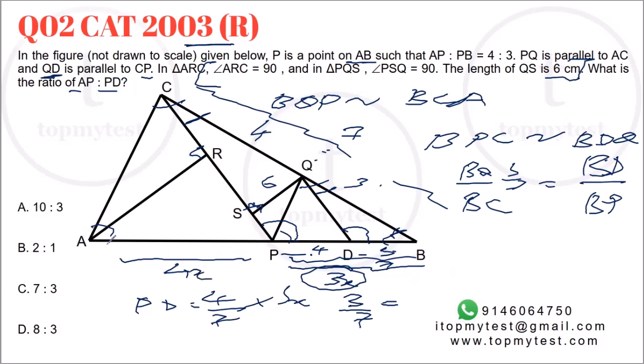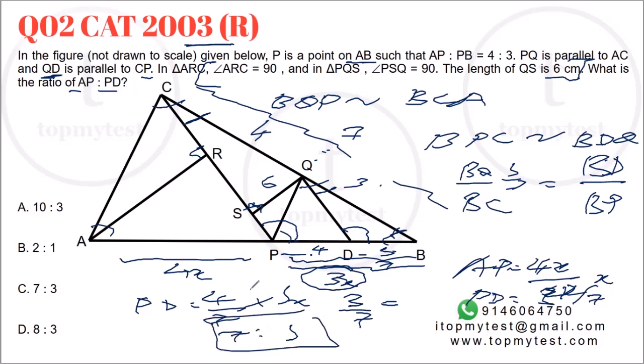What is AP? AP is 4x. What is PD? PD is 4 by 7 of 3x, which is 12 by 7x. We know the ratio. This is PD. The ratio is, this is 3, 7 goes on top. So 7:3 will be your required ratio. Option C will be your correct choice. Pretty straightforward question to be solved in under 2 minutes in exam situation. It takes longer to explain than to actually solve.